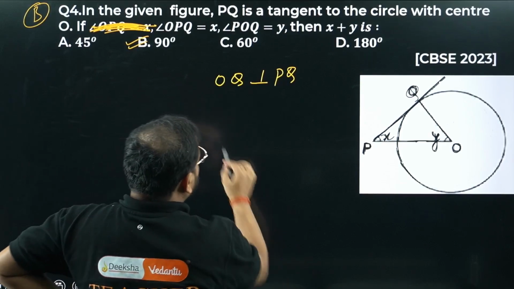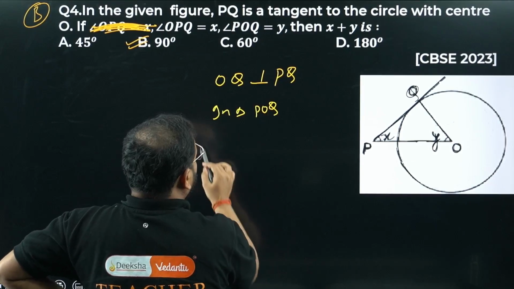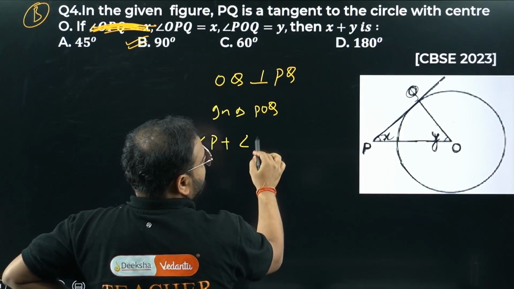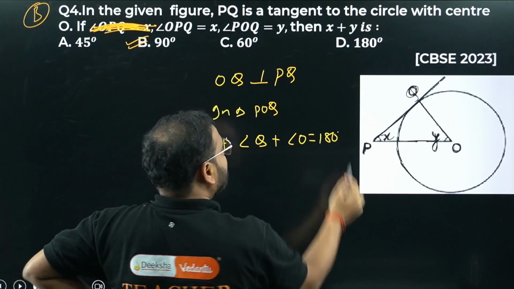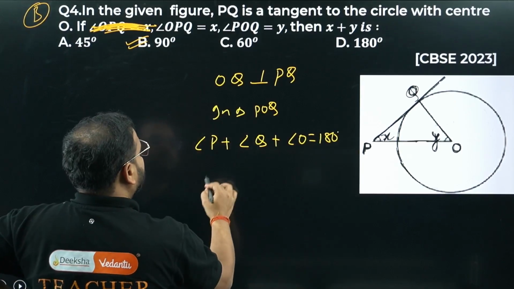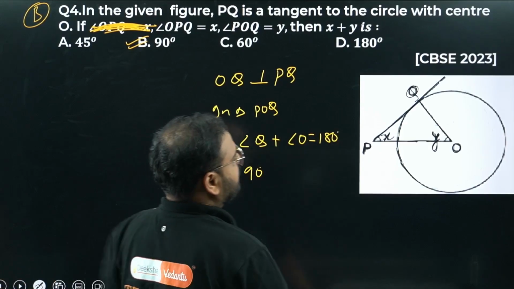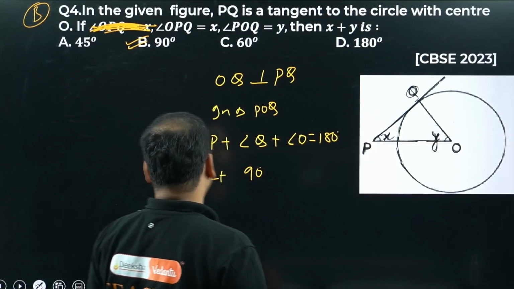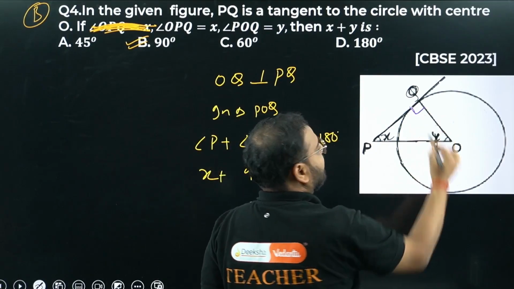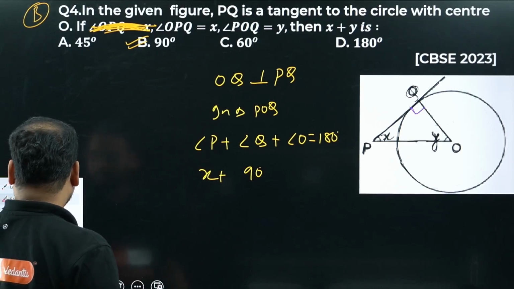Please check. So in triangle POQ, what do I have? Angle P plus angle Q plus angle O is 180 degrees. How come, sir? Angle sum property. What is angle P, bacha? X. What is angle Q? Angle Q is 90 degrees, sir. How come? Because perpendicular. Okay.